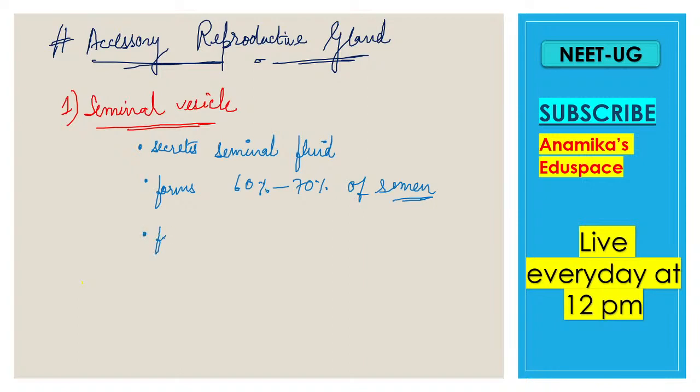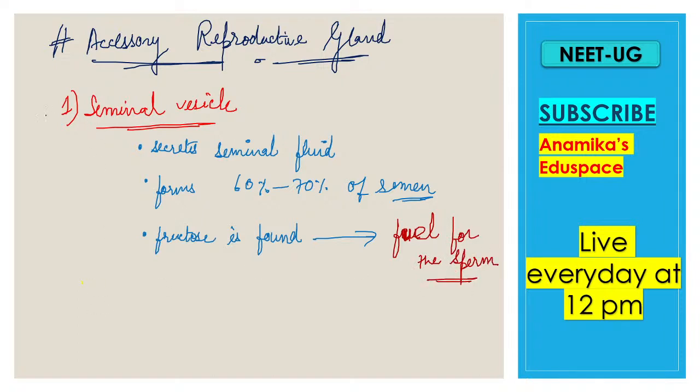And number 3, fructose is found there. And what is fructose? Fructose is actually the fuel for the sperm. This was all about the first accessory reproductive gland, that is the seminal vesicle.